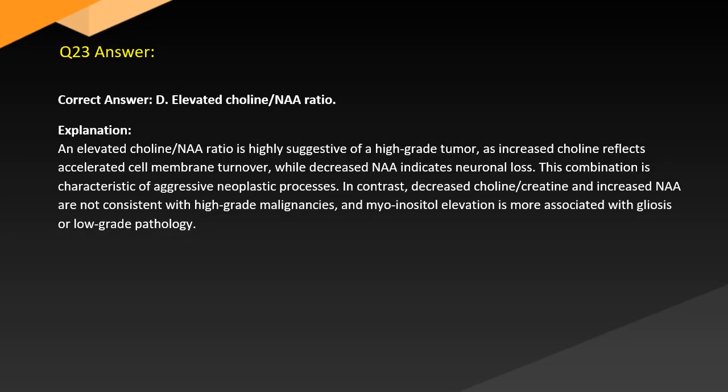Answer. Correct answer. D. Elevated choline NAA ratio. Explanation. An elevated choline NAA ratio is highly suggestive of a high-grade tumor, as increased choline reflects accelerated cell membrane turnover, while decreased NAA indicates neuronal loss. This combination is characteristic of aggressive neoplastic processes. In contrast, decreased choline creatine and increased NAA are not consistent with high-grade malignancies, and myoinositol elevation is associated with gliosis or low-grade pathology.